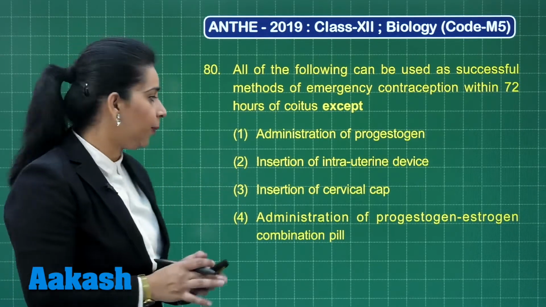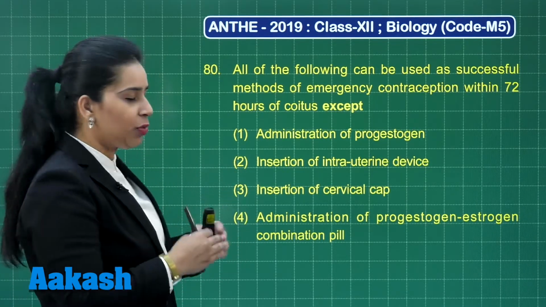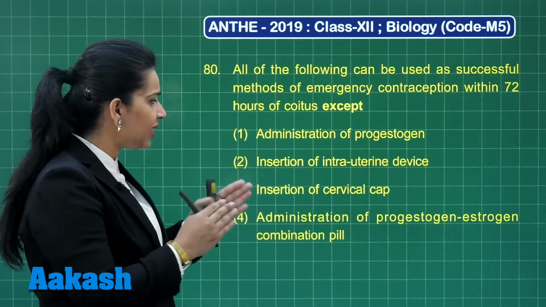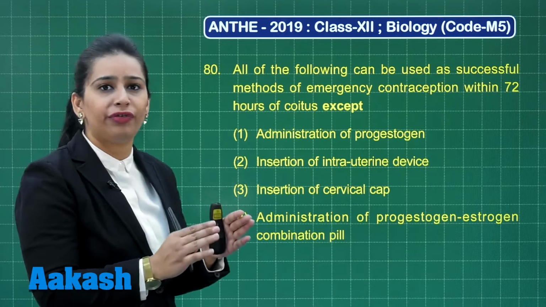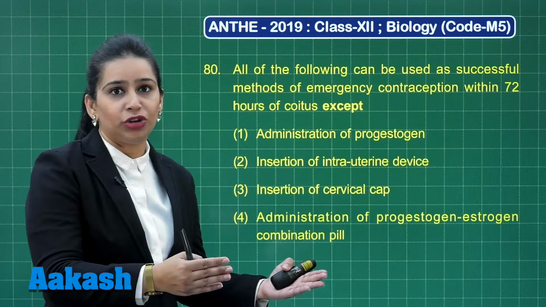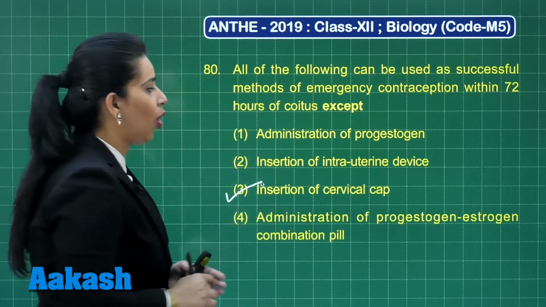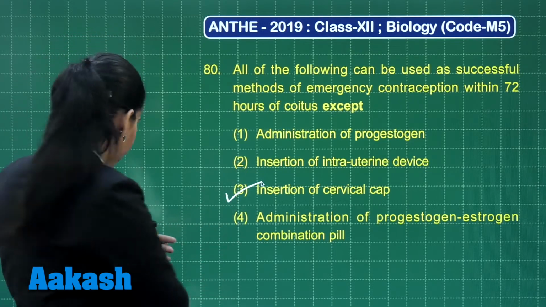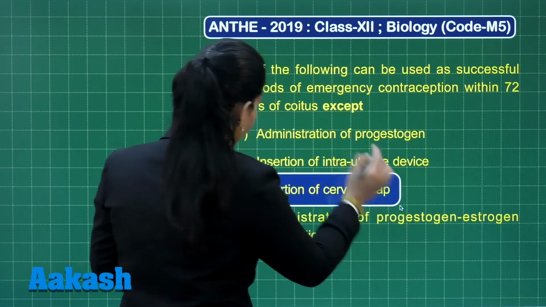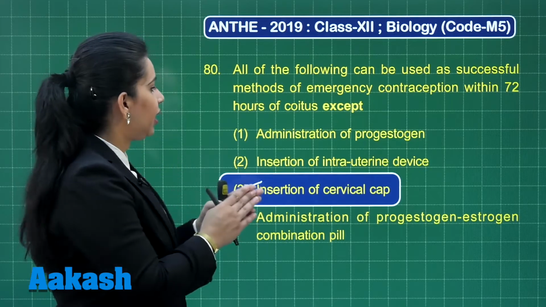the uterus lining. But insertion of cervical cap, this is not the correct option, as the sperms have been already deposited in the vagina. So yes, this is the incorrect option. There will be no interference of this cervical cap after ejaculation of the semen. So the correct answer is insertion of cervical cap. This will not inhibit or interfere with implantation. So rest all three options are correct. So this is the right answer.